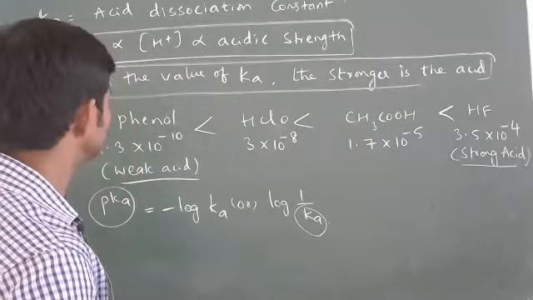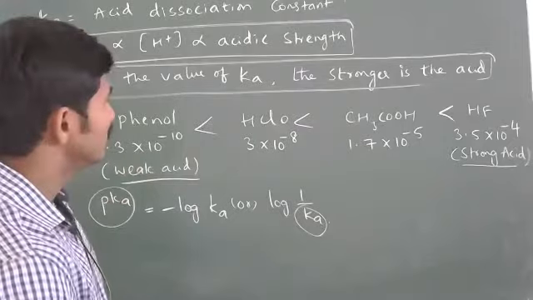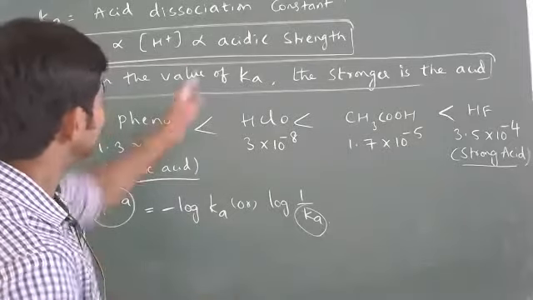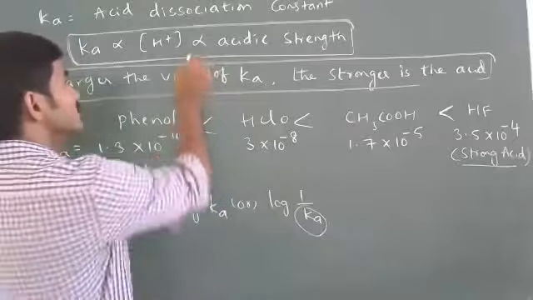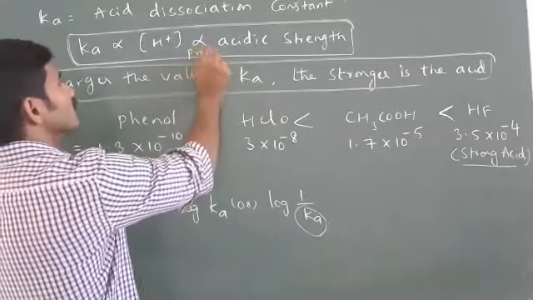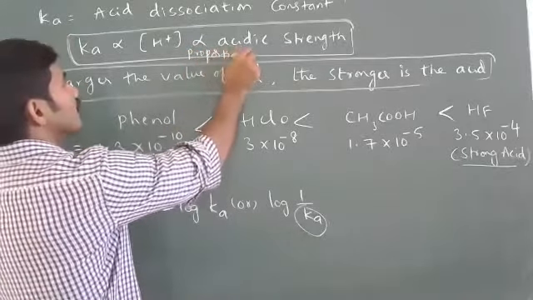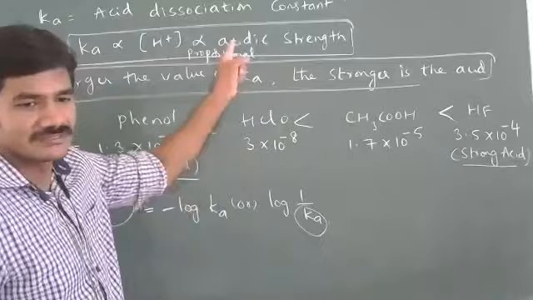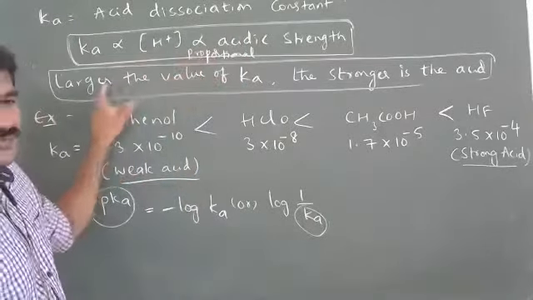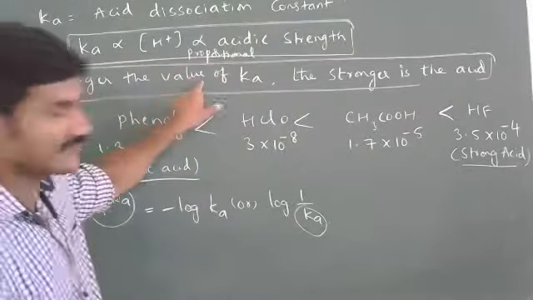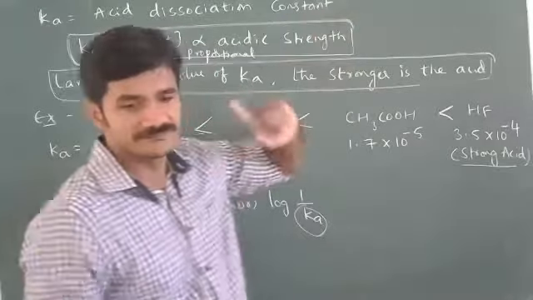This one is proportionality, this is not alpha. That's why I wrote the statement here. This is a proportionality. Larger the value of Ka, the stronger is the acid.